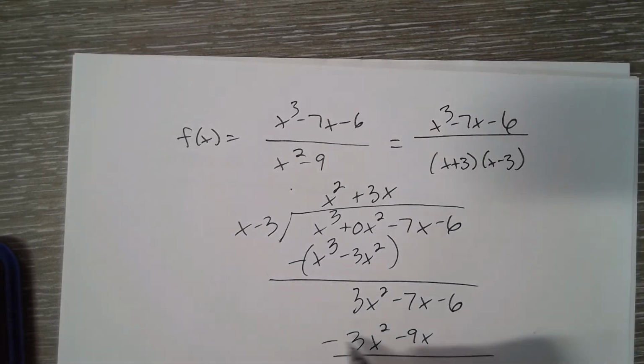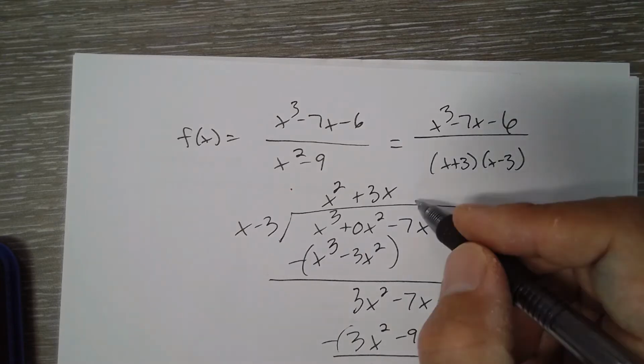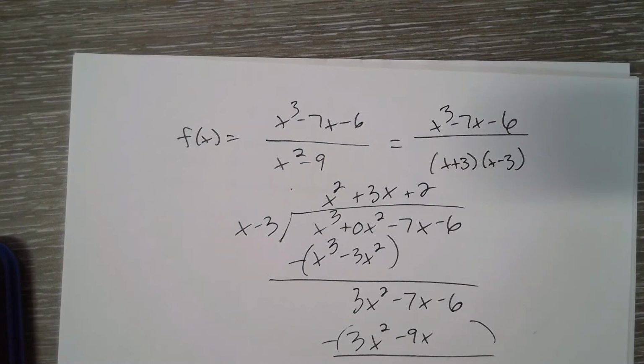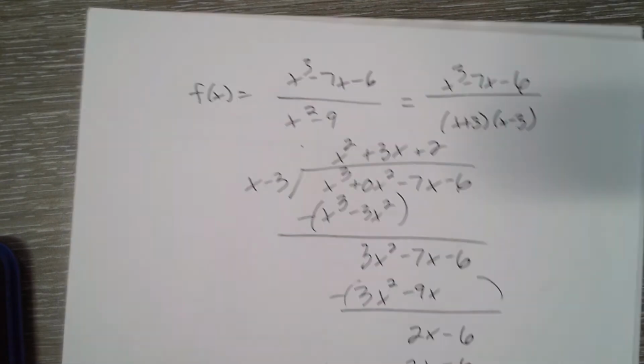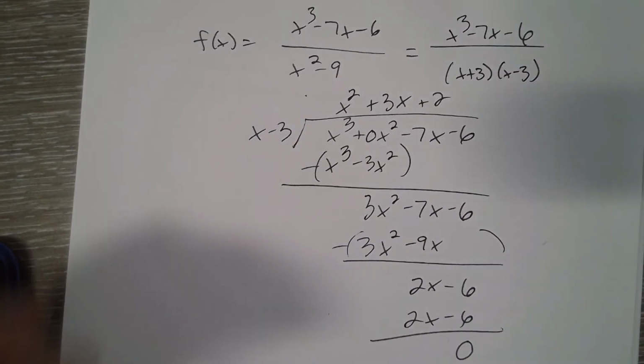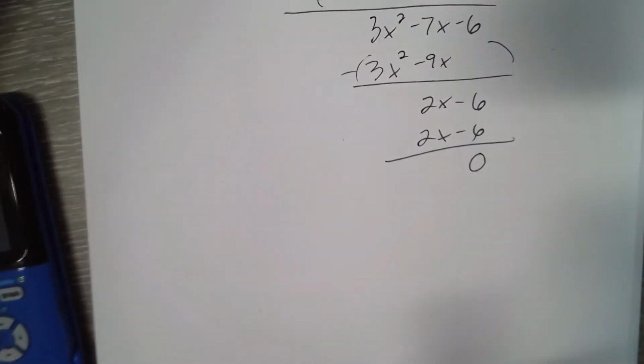Weird. So subtract, we get 2x minus 6. Oh, I'm not done. Plus 2, 2x minus 6, and we get 0 for the remainder. Couldn't figure out why I wasn't going into it. I just had to keep working on the problem.